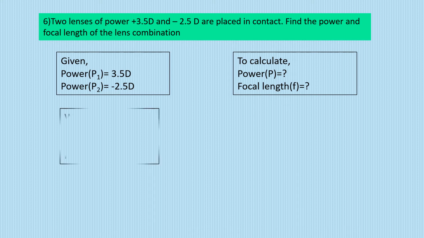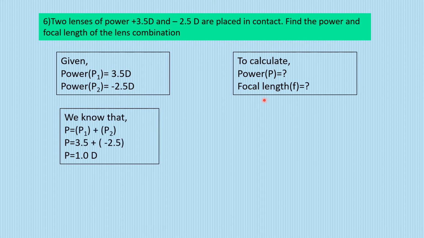Okay, now we have learned that whenever we have to calculate the total power, we just have to algebraically find the sum of all the powers. So P1 plus P2 plus so on. Here there are 2, so we are taking P1 plus P2, but we are going to substitute it along with the sign convention. So 3.5 plus minus 2.5, plus minus will become minus, so the power of the combination is going to be 1 diopter. Now we have the power.